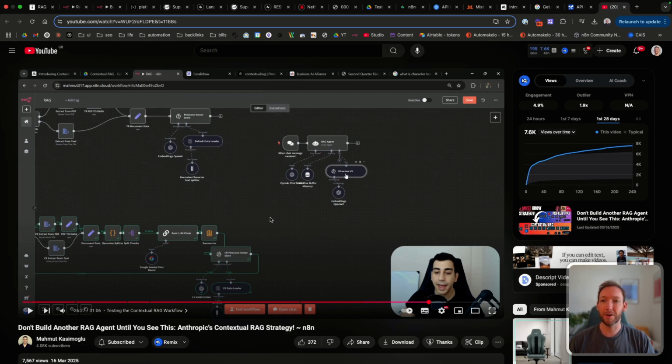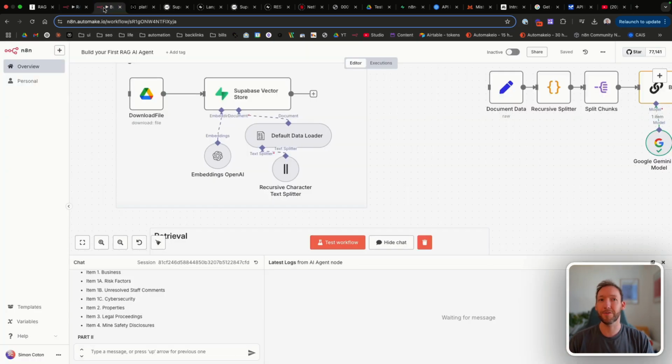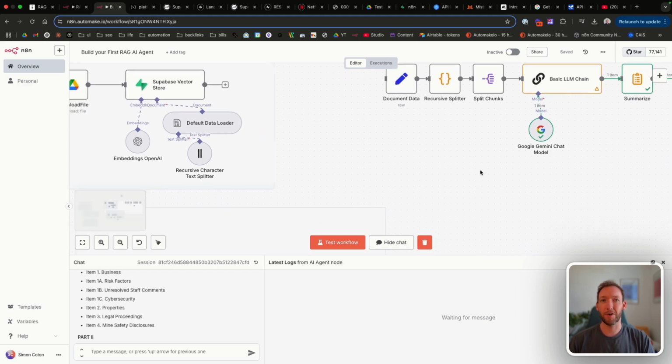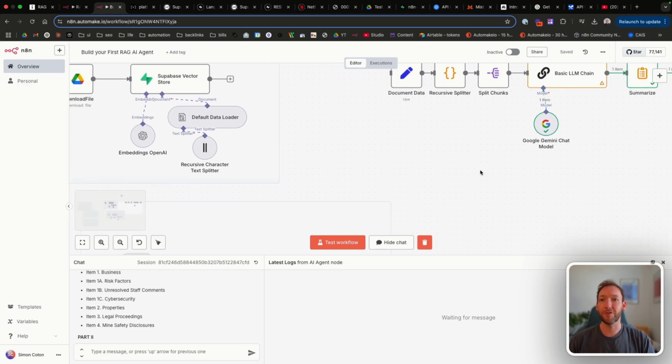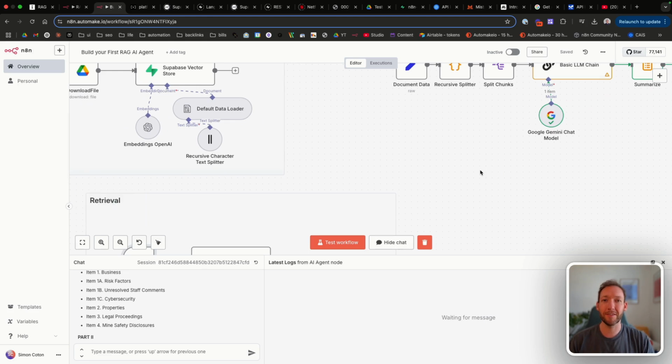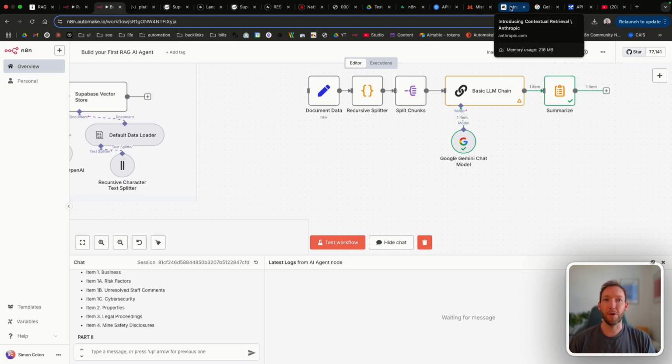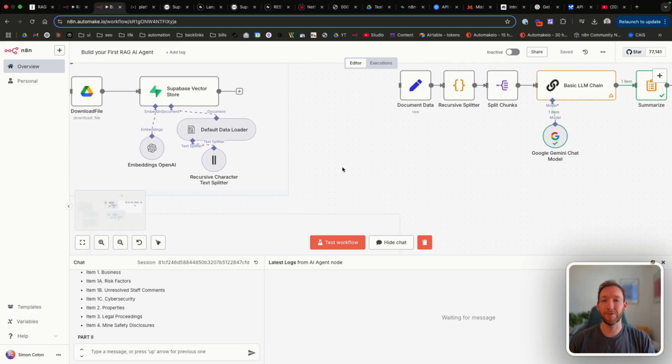And he has this workflow that basically shows you how to implement this contextual RAG. Part of that that's important for this workflow, I've downloaded, and we're going to plug it into our workflow here and change a few things up to match our settings. But thanks, Mahmout, for coming up with this really smart way to recursively split, create context for chunks using that Anthropic prompt plus a bit more, and then summarize it so we can pass it in through the ingestion phase